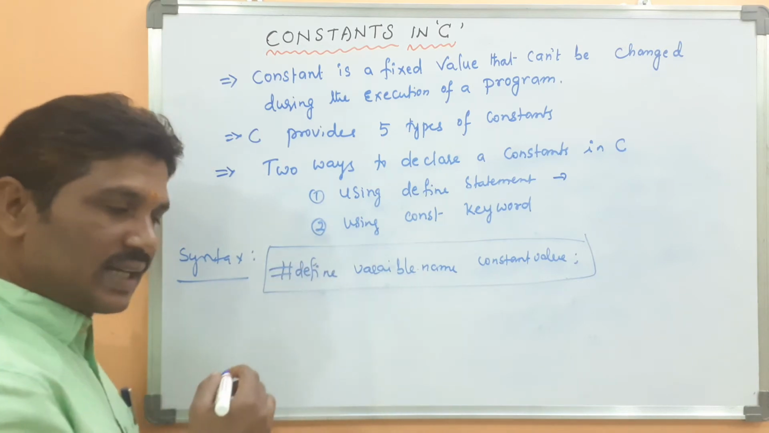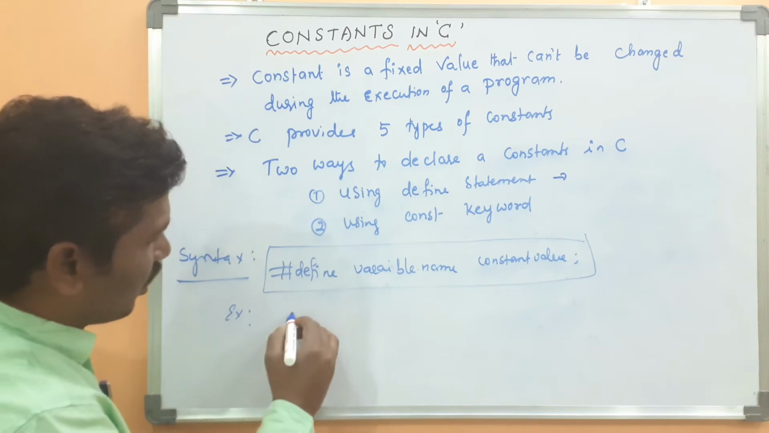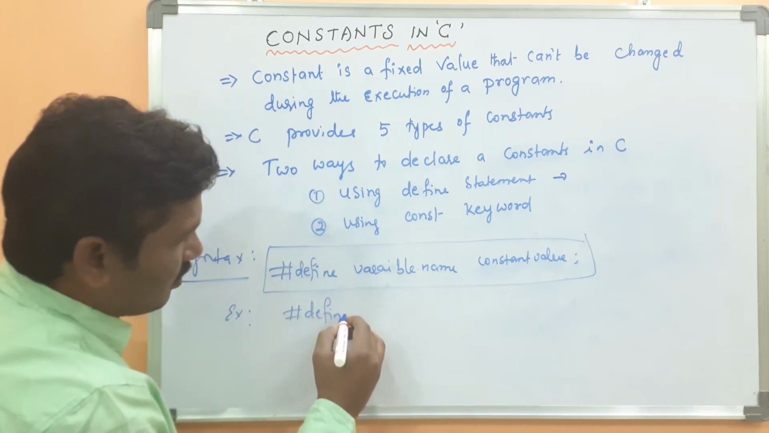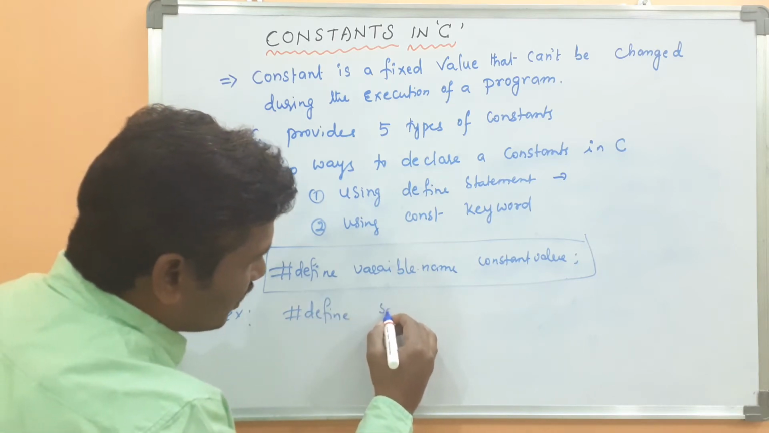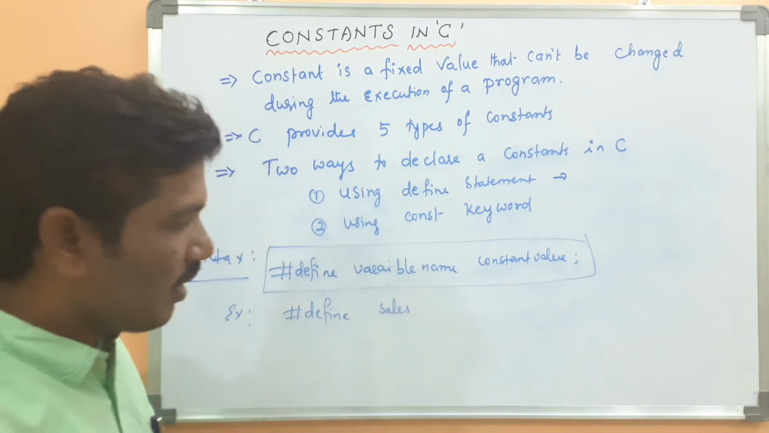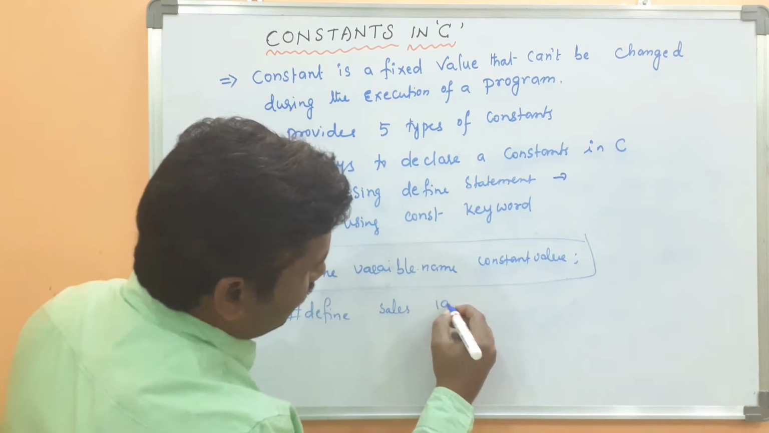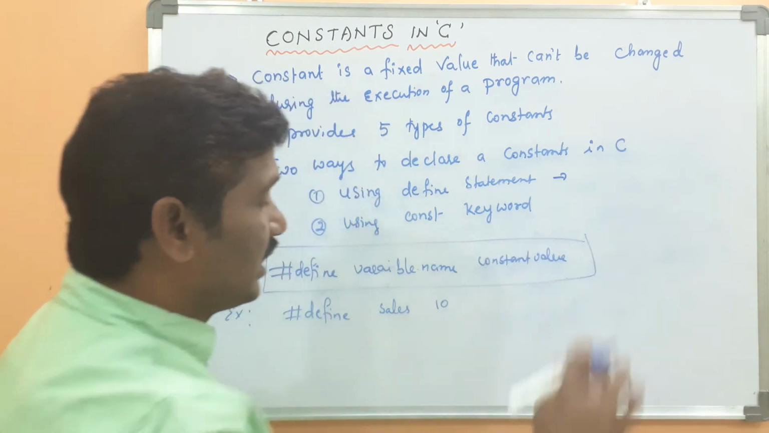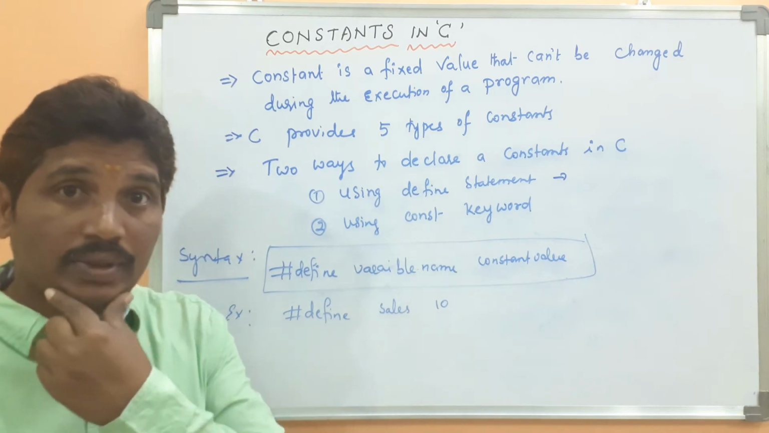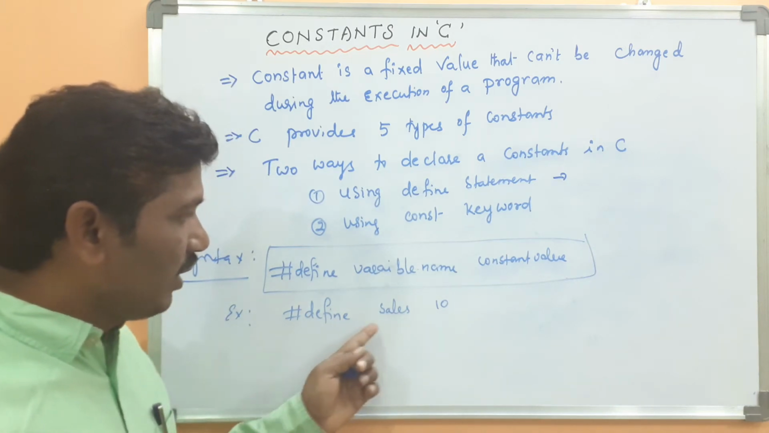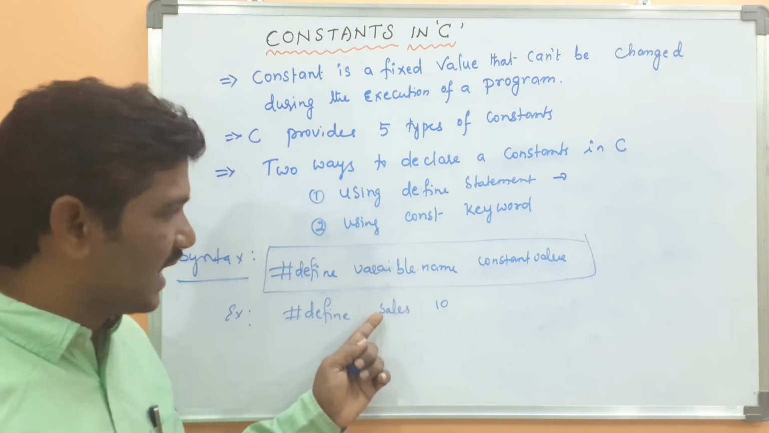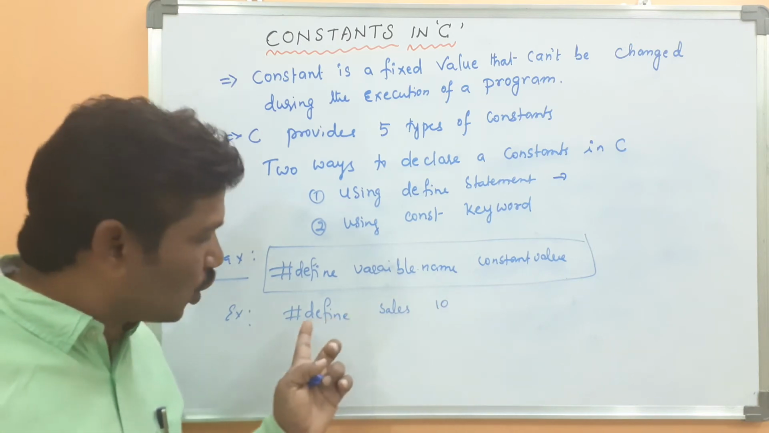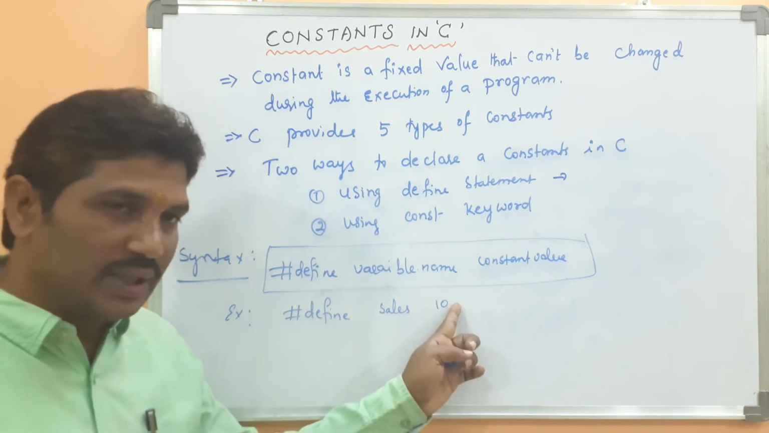As for the syntax, I will write the example: #define sales 10. Here, there is no semicolon at the end of the define statement. #define, then the variable name is called sales, then it is a constant value. You don't put a semicolon at the end of the statement.